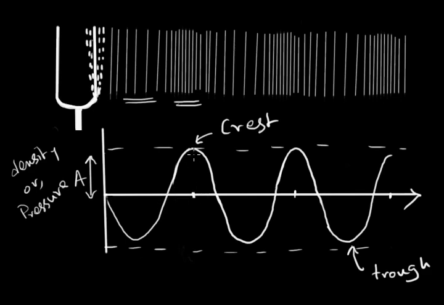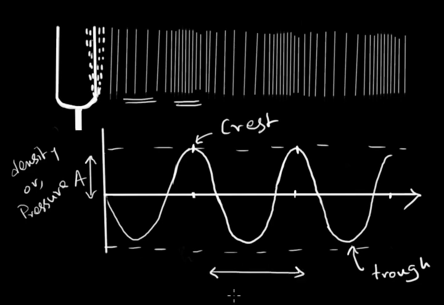If we start from here, the full oscillation will be till that point where the sound wave repeats itself. So if we start from here, at this point the sound wave will repeat itself.